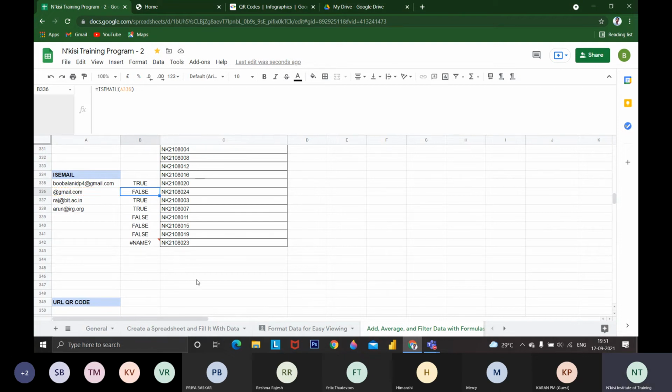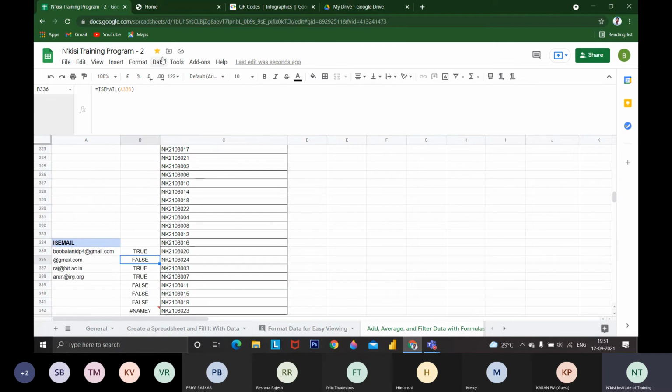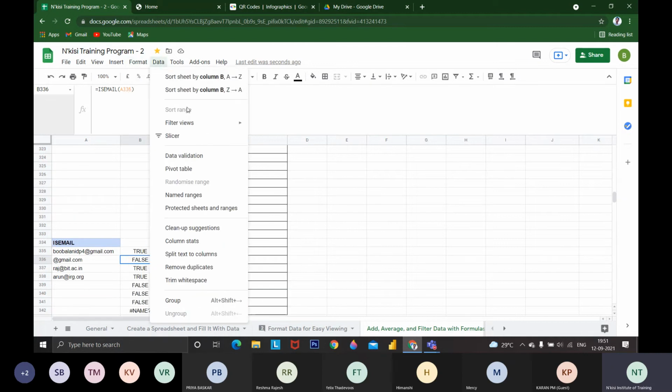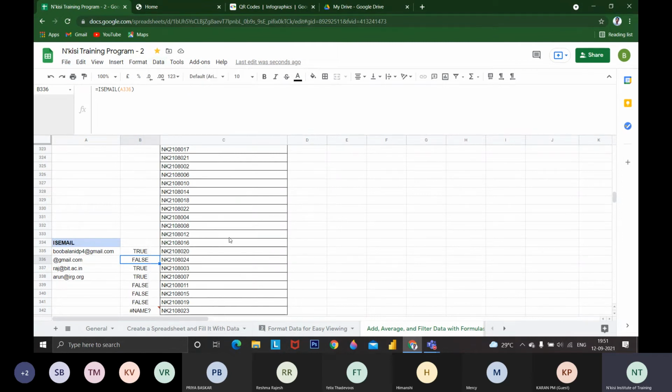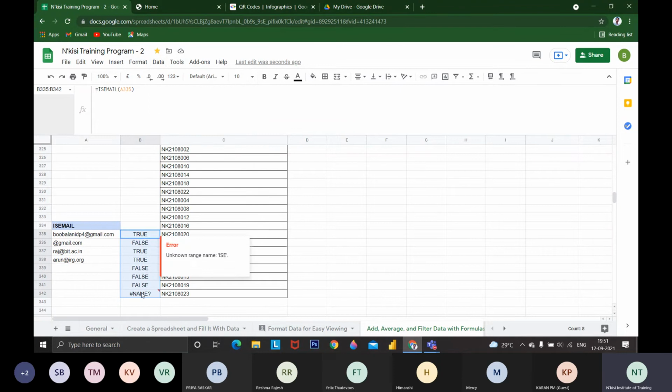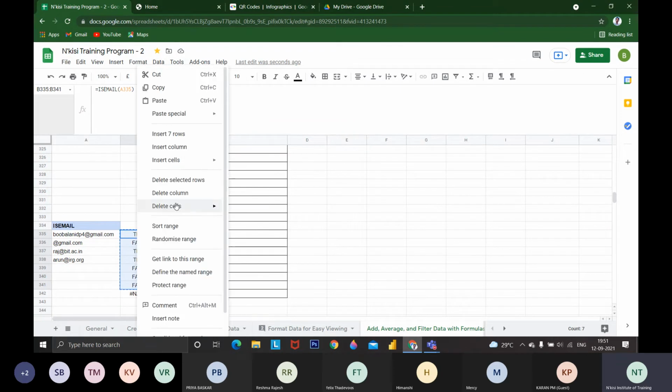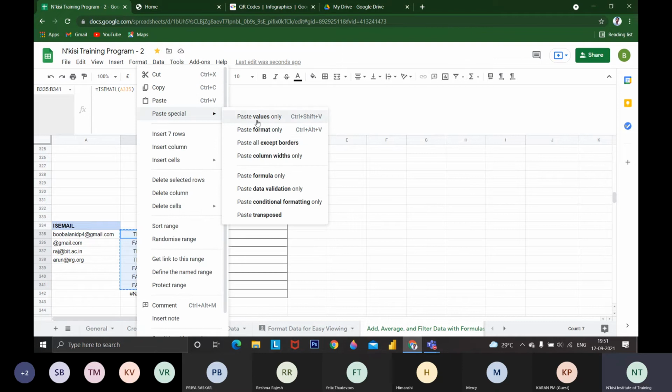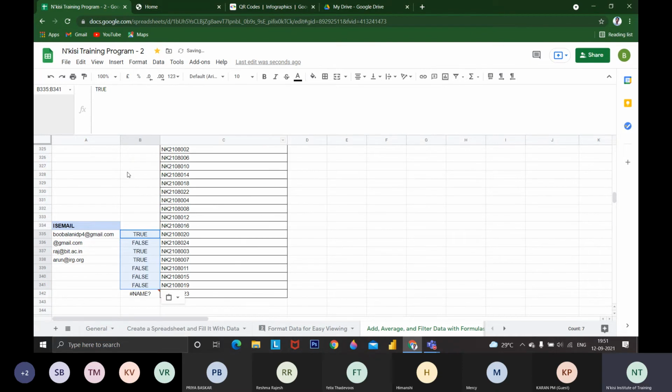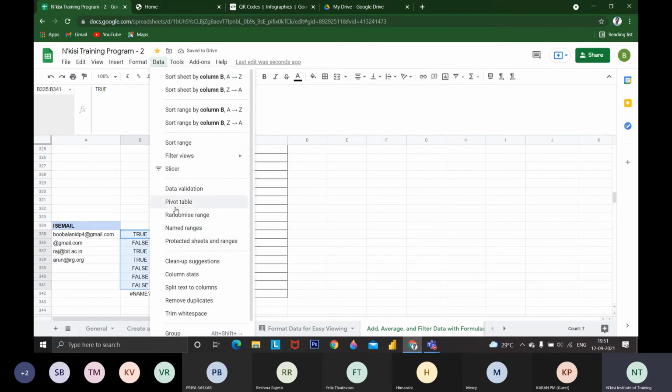Then we are concluding. If you have any doubts, you can clarify. I have touched upon all the data: filtering, slicing, pivot tables, splitting columns, column statistics, trimming whitespace, and removing duplicates. If we have true and false repeated, we can copy and paste values. I want only true and false without duplicates, so I just remove duplicates.